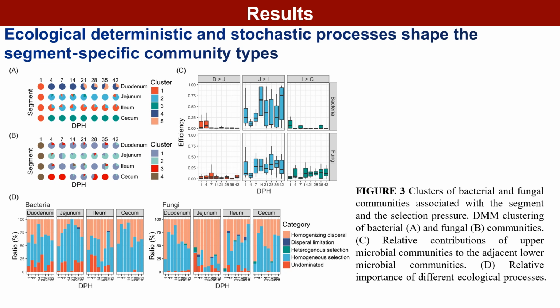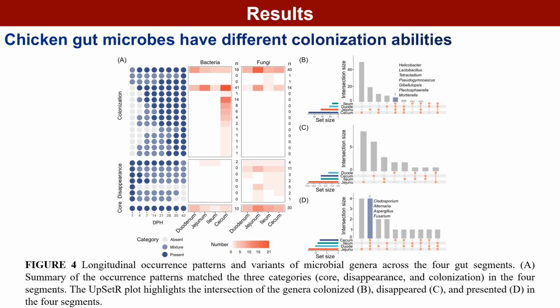We found a limited microbial transmission from the duodenum to the jejunum and from the ileum to the cecum. Only the jejunal microbiota contributed about half of the ileal microbiota. We found that deterministic processes played a more important role in bacterial communities, and stochastic processes played a more important role in fungal communities.